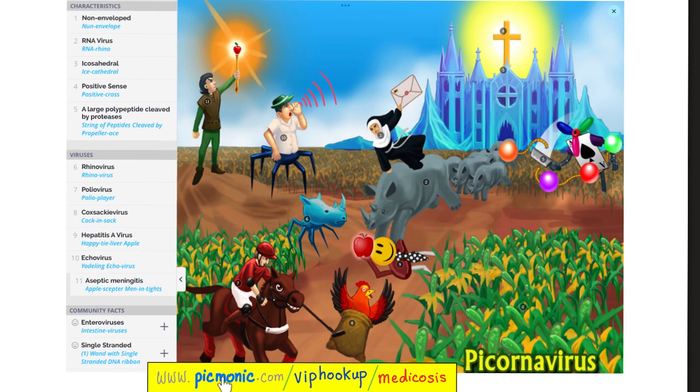Now let's have some fun. This picture is from Picmonic. See the link in the description. These are pictured mnemonics. So let's learn about polio. What is polio? Polio is a picornavirus. You see corns in the picture. Is it enveloped? No, it is non-enveloped. Is it a DNA virus or RNA virus? It's RNA virus, the rhino.